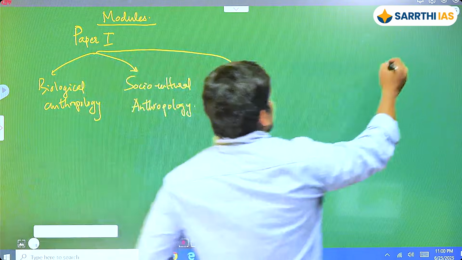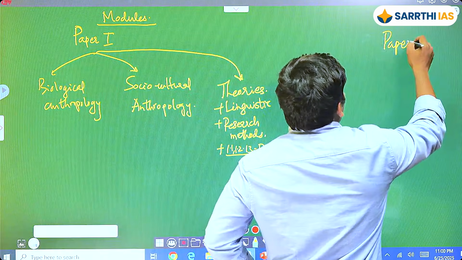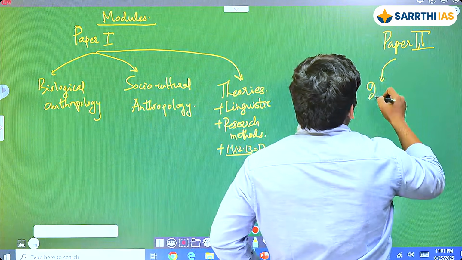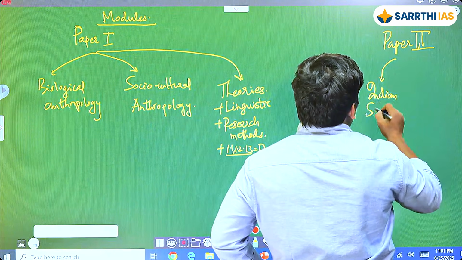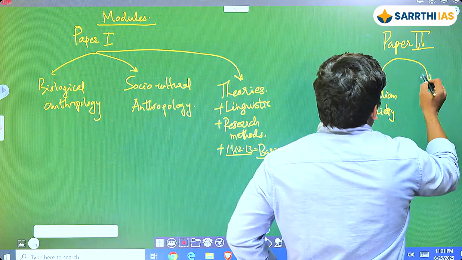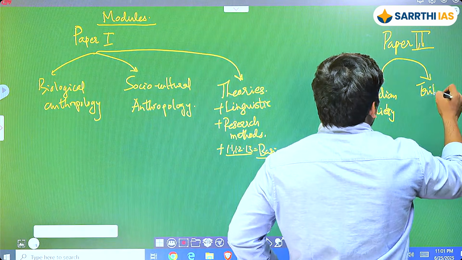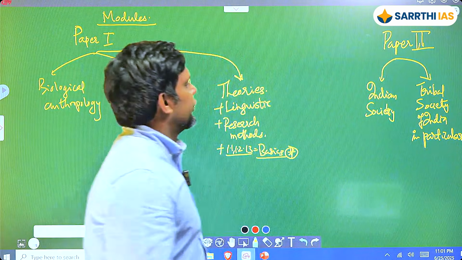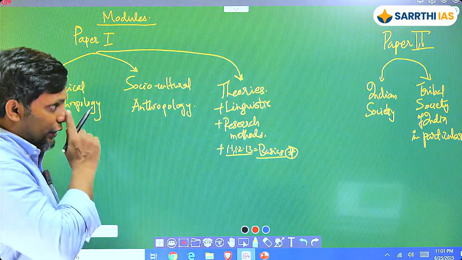Now in paper 2, so paper 2 essentially has 2 major modules. Okay, one is going to be Indian society, and then you have your tribal society in particular. Okay, so what do we have? You have Indian society, and then you have tribal society of India in particular.